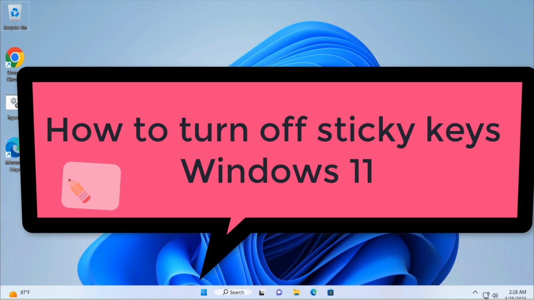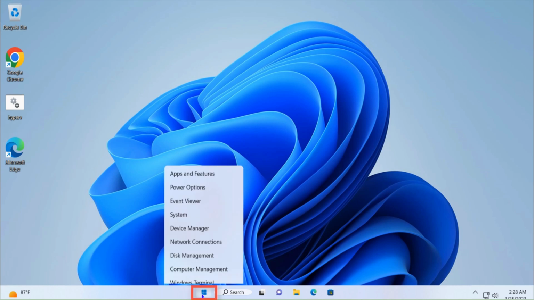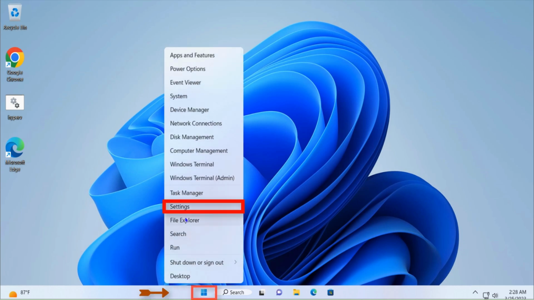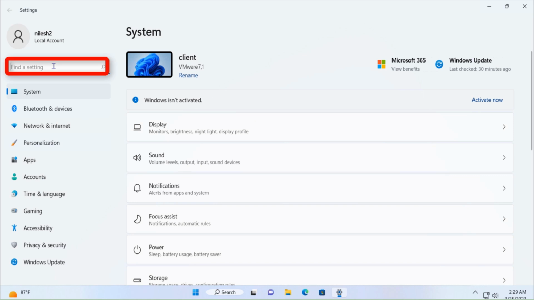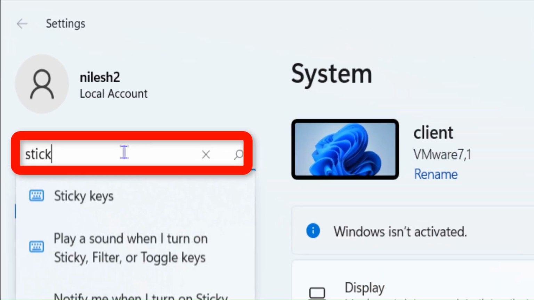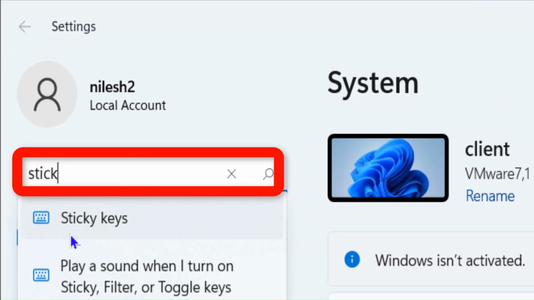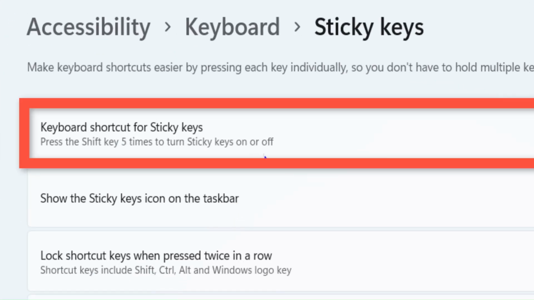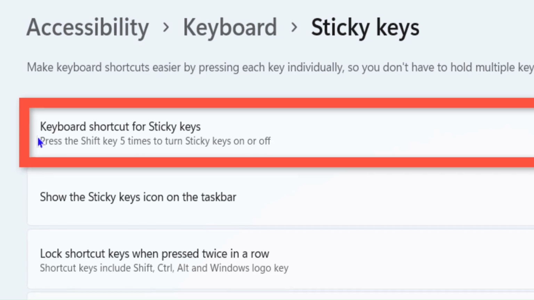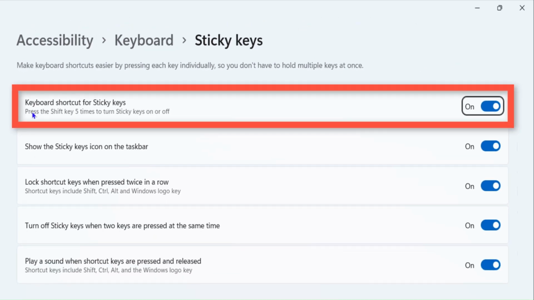So to turn off sticky keys you have to right click on the start menu and then click on the settings. Once you click on the settings you have to type sticky here in the search box and you will see sticky keys. Click on that. Once you click on sticky keys it will take you to this page and then just turn this off.